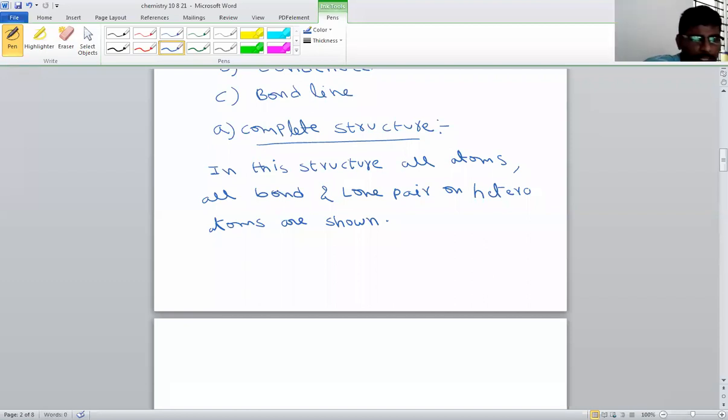What does a complete structure mean? When we are writing this structure, if all the atoms and all bonds, and any lone pairs on heteroatoms, are present and shown, then that structure is called complete structure. So what is a lone pair, what is a heteroatom, I will explain.